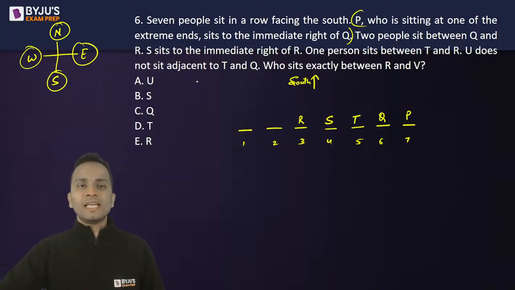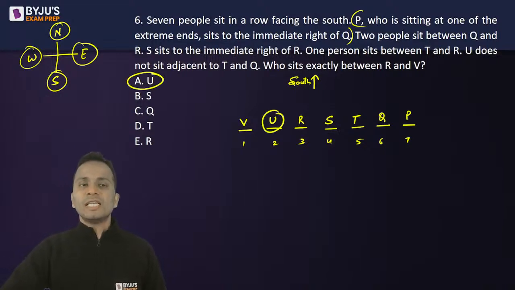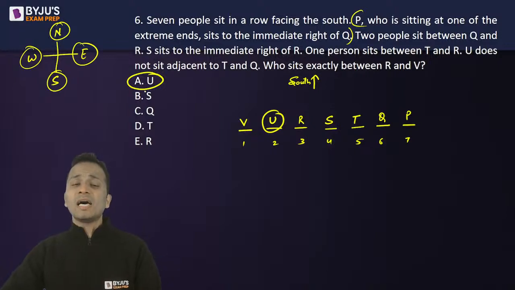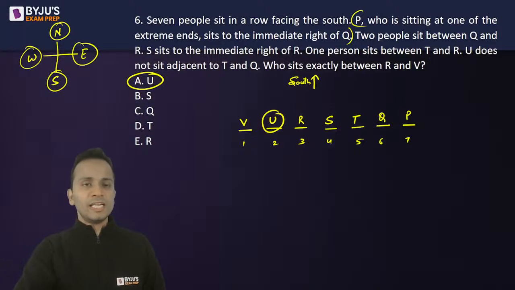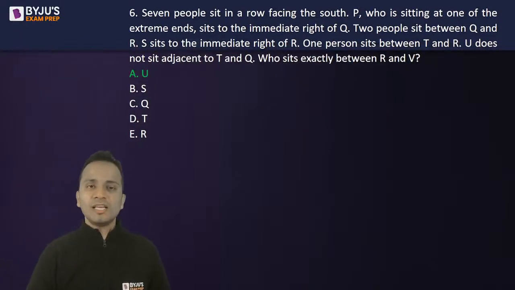U does not sit adjacent to T and Q. So U will sit at chair number 1 or 2. Okay, now who sits exactly between R and V? So V will sit here, U will sit here, and U is the person who is sitting exactly between R and V. So the correct answer, yes Abhishek, you are absolutely correct. The correct answer is option A.